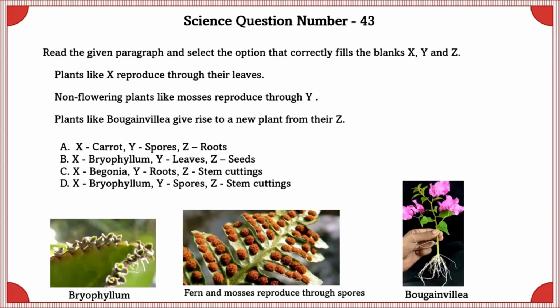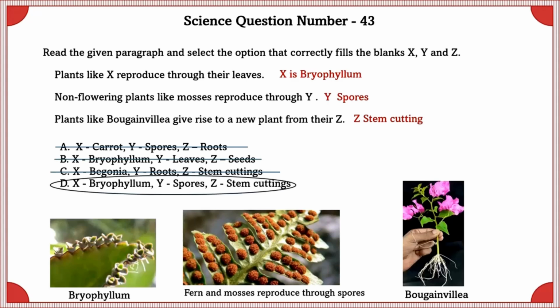Plants like X reproduce through their leaves. Non-flowering plants like mosses reproduce through Y. Plants like bougainvillea give rise to new plants from Z. X can be bryophyllum and Y is spores. Z is stem cutting. So the correct option is the D option.